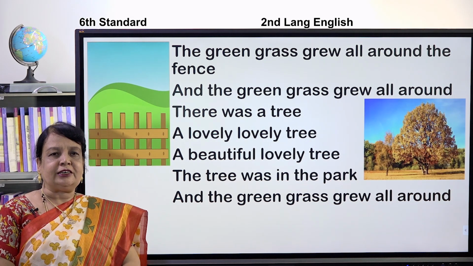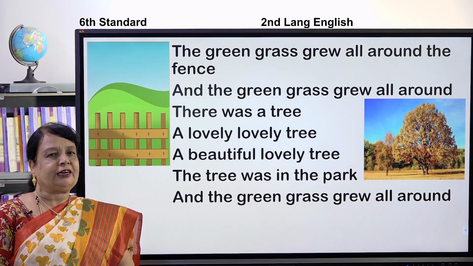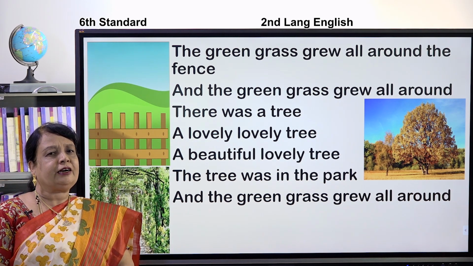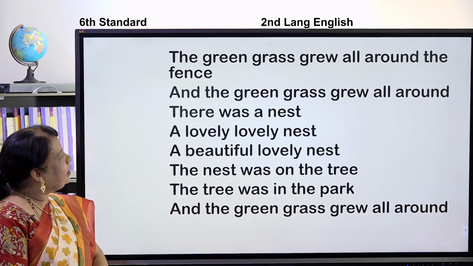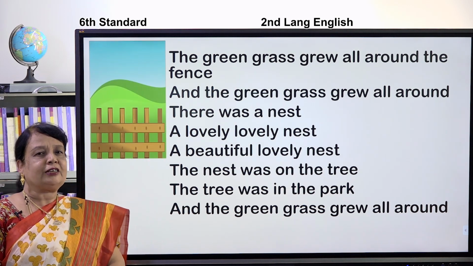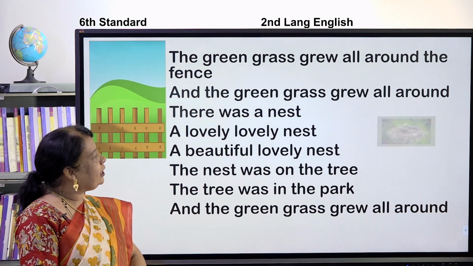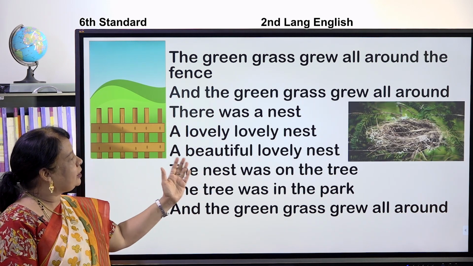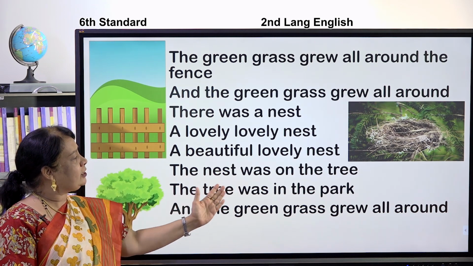There was a tree, a lovely, lovely tree, a beautiful, lovely tree. The tree was in the park and the green grass grew all around. There was a nest, a lovely, lovely nest, a beautiful, lovely nest. The nest was on the tree was in the park.